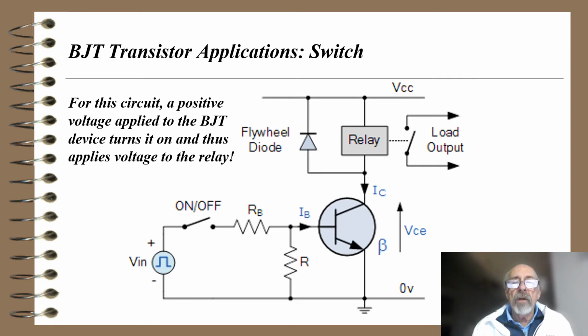But effectively what it's doing is grounding the bottom of that relay. And of course the top of the relay, you see, is connected to VCC. So it'll turn that relay on and cause the load to be activated. And again, the flywheel diode comes into play when the transistor turns off. The magnetic field will collapse, inducing a high voltage, which would normally zap the transistor. But in this case, the current will go through the flywheel diode, which is now forward biased.